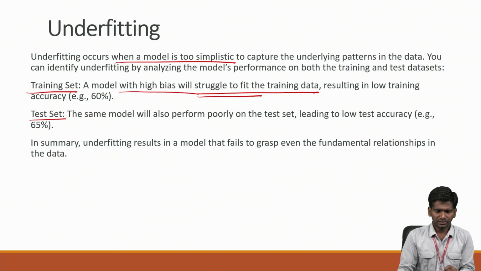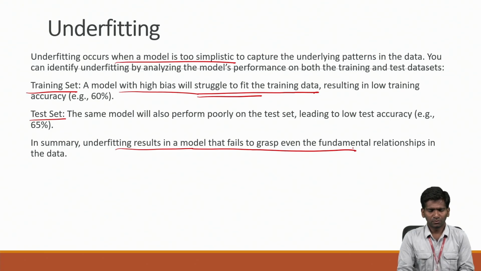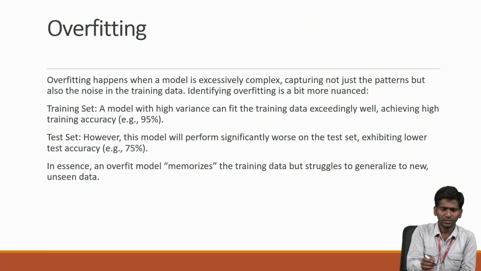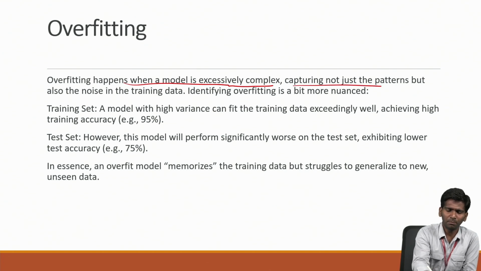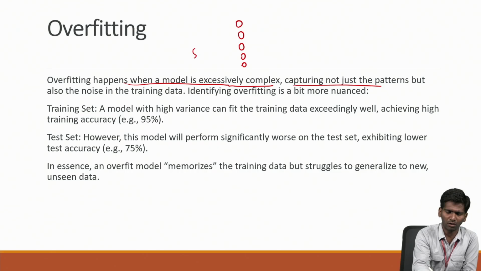In summary, underfitting results in a model that fails to grasp the data. Next, overfitting. Overfitting happens when a model is excessively complex, capturing not just the patterns. If the architecture is very, very big and the information is very small, then these big neurons will capture noise also sometimes.